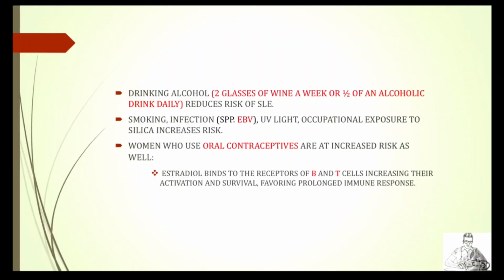Also, please take note that drinking alcohol, like 2 glasses of wine a week or half of an alcoholic drink daily, decreases the risk for SLE. Environmental factors like smoking, infection, especially Epstein-Barr virus, UV rays, and occupational exposure to silica increase the risk for SLE. Women who use oral contraceptives are at increased risk for SLE, as we know that estradiol binds to the receptors of B and T cells, increasing their activation and survival, and that favors a prolonged immune response.